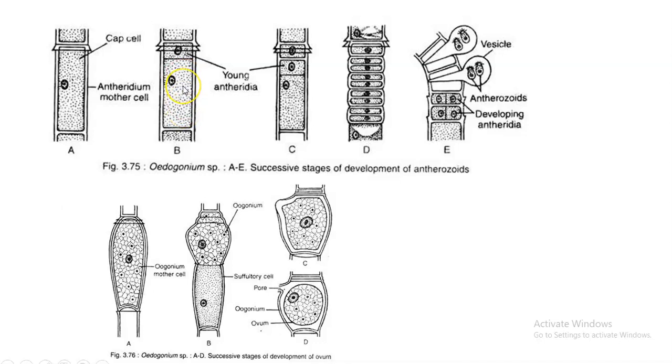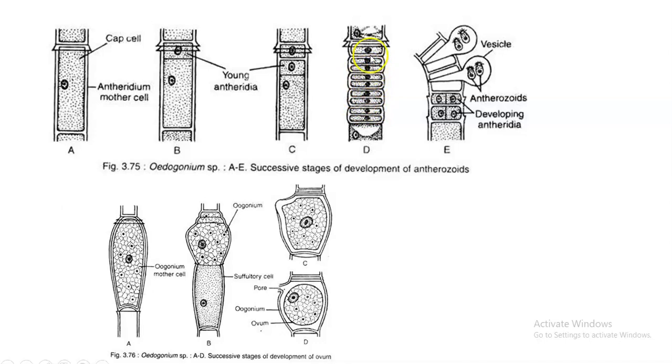And what is the time of the sexual reproduction? It is during the unfavorable situations. What are the unfavorable situations? Maybe deficiency of nitrogen in the water, lack of adequate light, etc. Or maybe even an increase in the concentration of carbon dioxide in the aquatic body. During this time, any of the cap bearing cells will undergo transverse division, and it will cause 2 to 40 such segmentations. That means 2 to 40 antheridial cells. Each of these segments is called an antheridium.